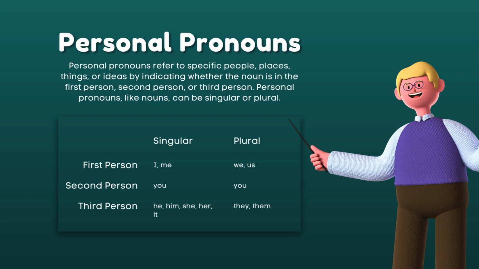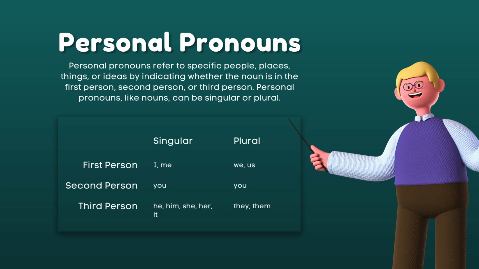So the first person, like the I, which is the subject in the sentence, we have also me, the object of the sentence, and the plural form, we, the subject of the sentence, and us as the object of the sentence or objective case of a pronoun. The second person point of view, we have you as the subject, and you also for the plural form, that is used as an objective case.